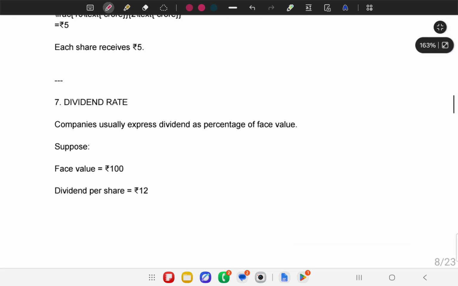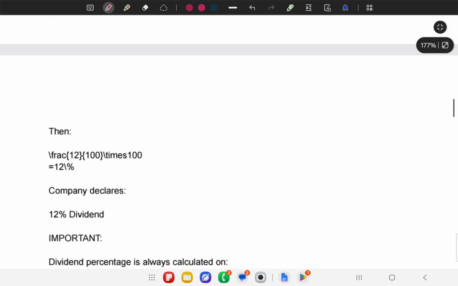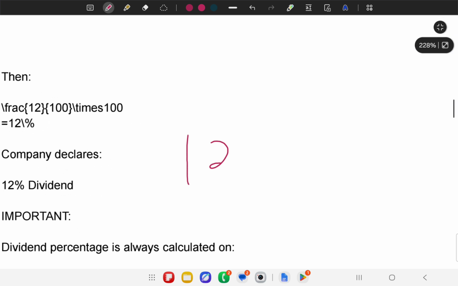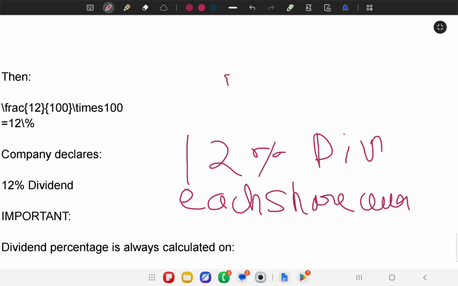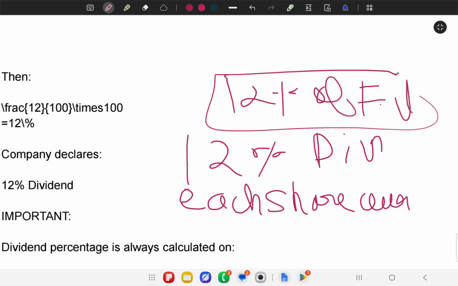Then the dividend rate: if face value is 100 and dividend per share is 12, so 12% dividend means that for each share you own, you will get 12% of its face value. And why is dividend declared only on face value? Because market value continuously changes.